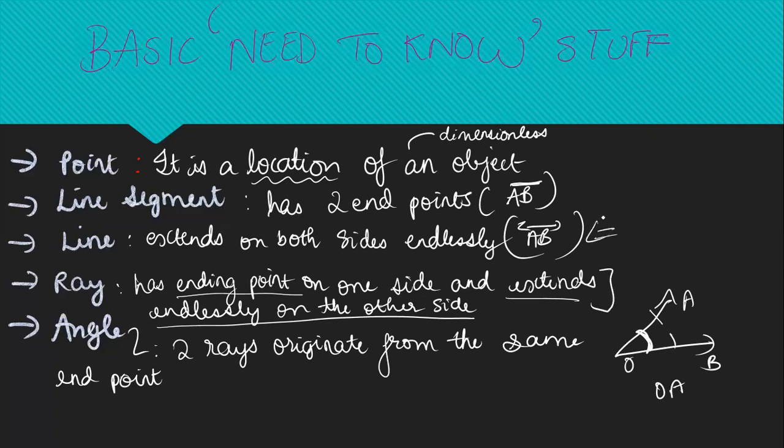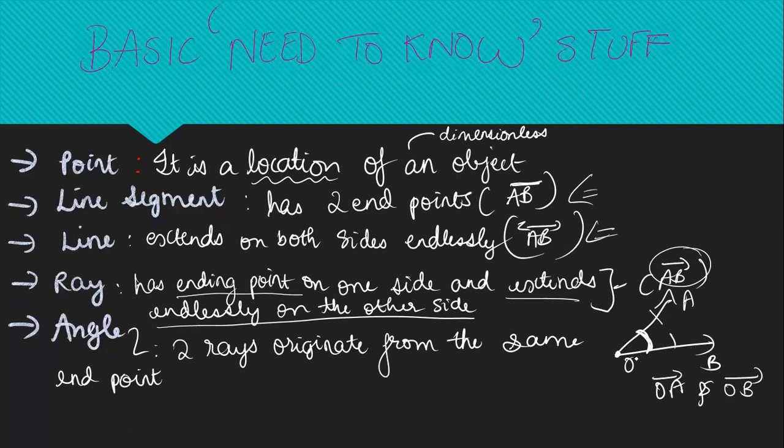Like how we wrote line can be written like this, and line segment can be written like this. How do we write a ray? Suppose we have AB, ray AB, we will put this arrow mark. Okay, so if you get such a symbol in exam, that means it's ray AB. Similarly, here we have ray OA and OB. Okay, so ray OA and OB originate from the same endpoint O. This is how an angle is defined.